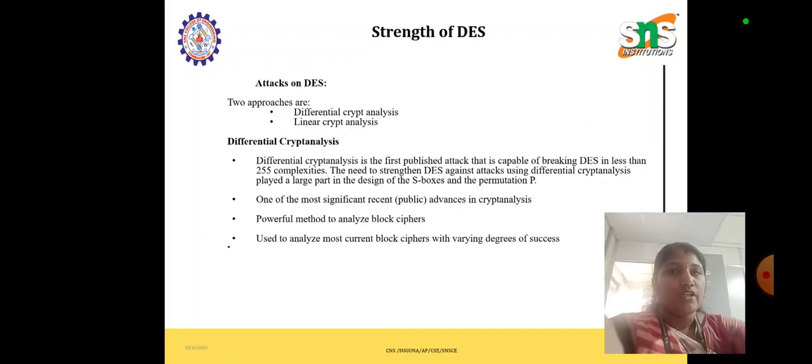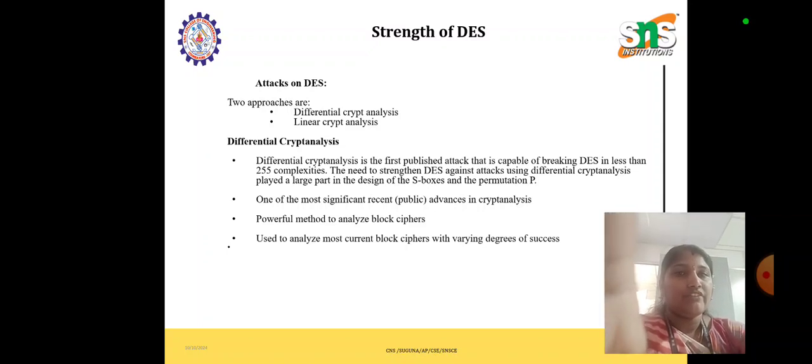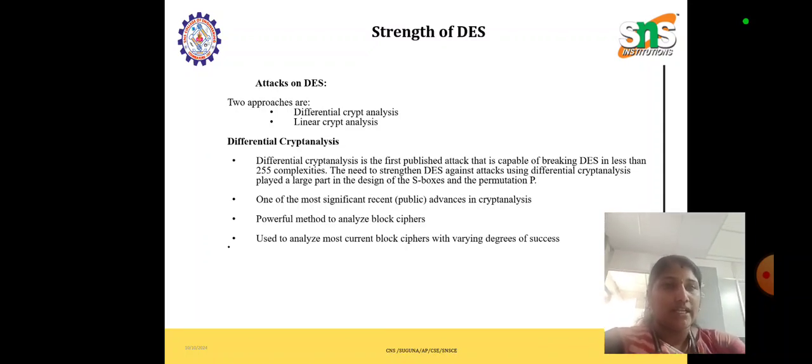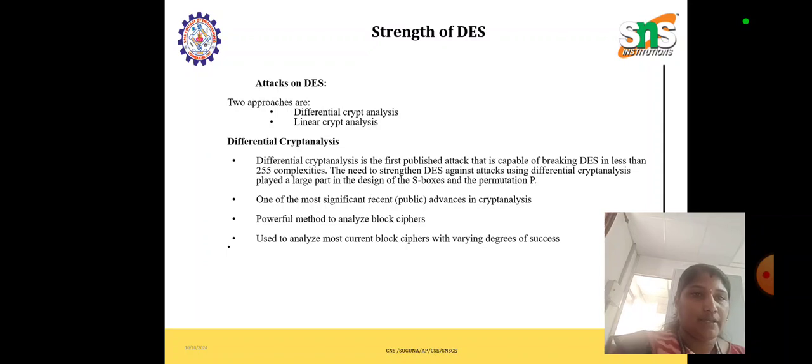Next we move on to differential cryptanalysis and linear cryptanalysis. These are the two possible attacks on the DES algorithm. Differential cryptanalysis is a general form of cryptanalysis applicable to block ciphers. It seeks to find the difference between the plain texts which are encrypted.